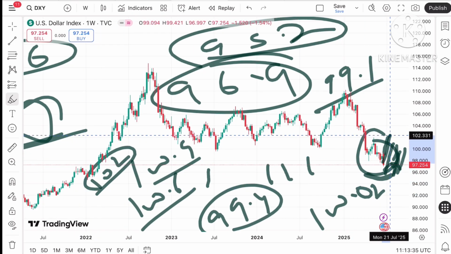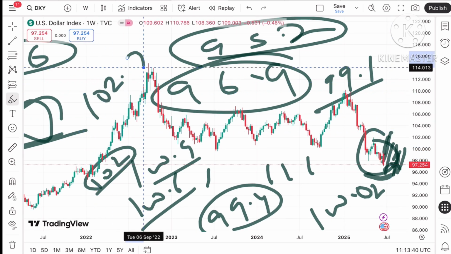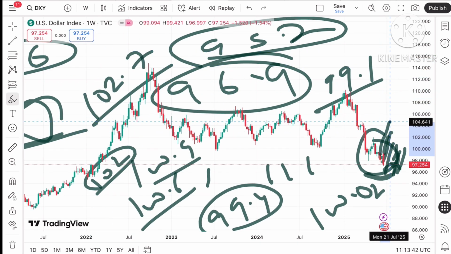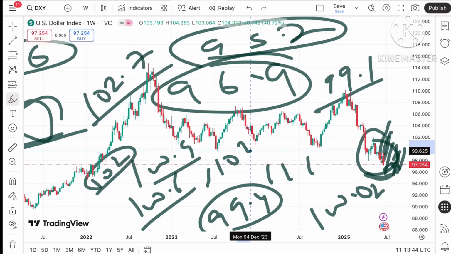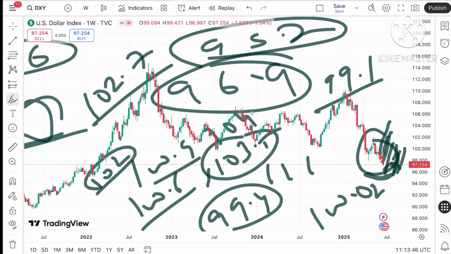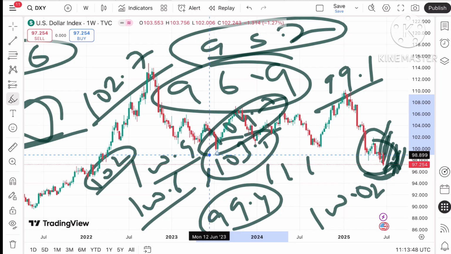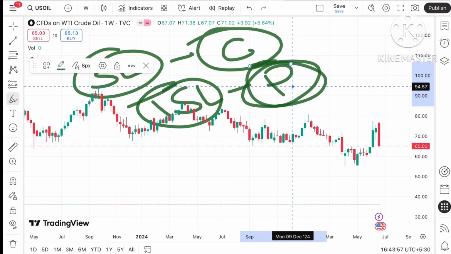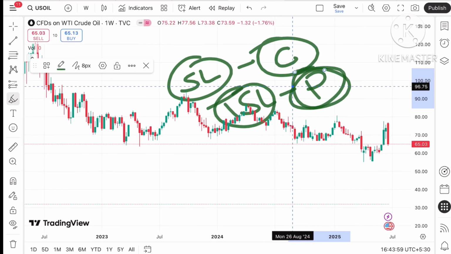Then there will be a zone breakout, so we can see the price can go further high towards 102.7, and if the price goes above that level, there is a chance of touching 103.5 to a level of 104.7. Then a further upside can be seen. Coming back to the crude price, what I explained to you about the dollar index, because they are inversely related.